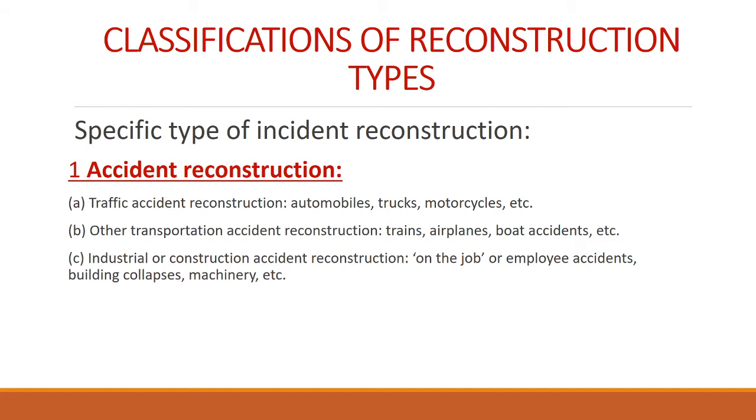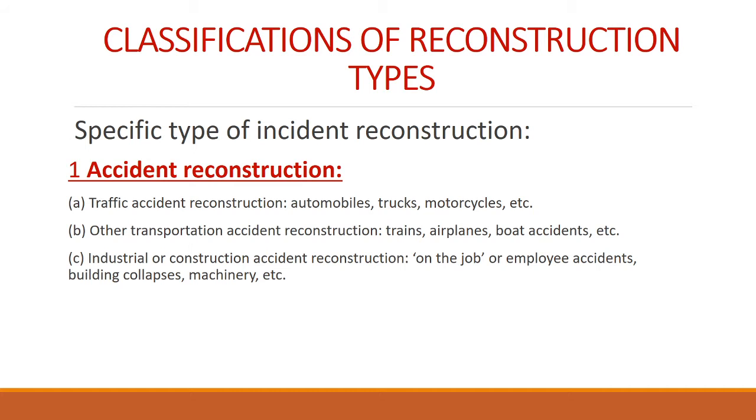So there are 3 types. Traffic accident reconstruction, depending upon which vehicle met with the accident, like an automobile, truck or motorcycle. Train, airplane and boat accidents come under the next one. And industrial accident reconstruction means machine accidents in factories, building collapses, or employee accidents. These kinds of accidents are another type of accident reconstruction.